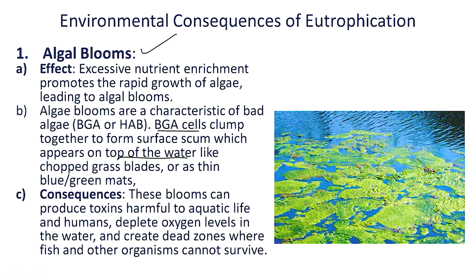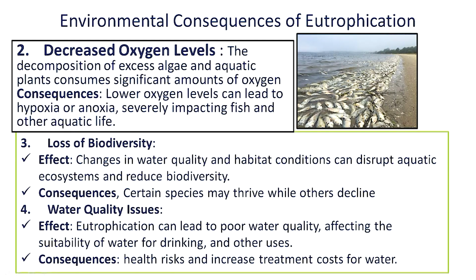As a result of this algal bloom, they produce different types of toxins that are harmful for aquatic life and humans also. They also create dead zones where the life of fish and other organisms is not possible. Another consequence of eutrophication is the reduced oxygen level in the water body.